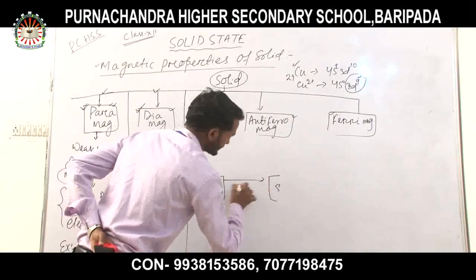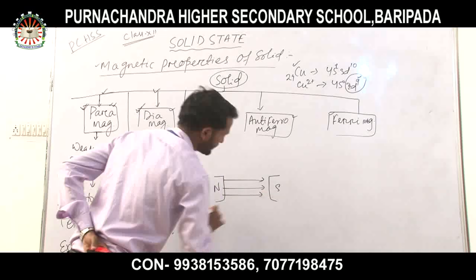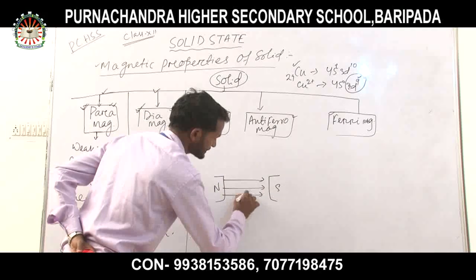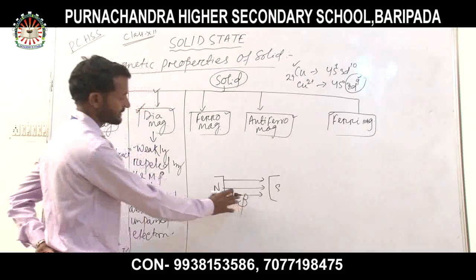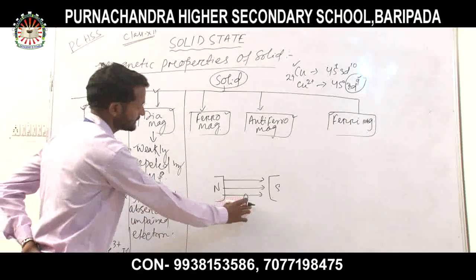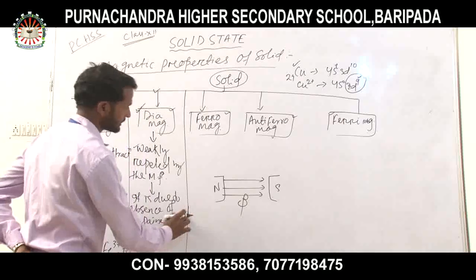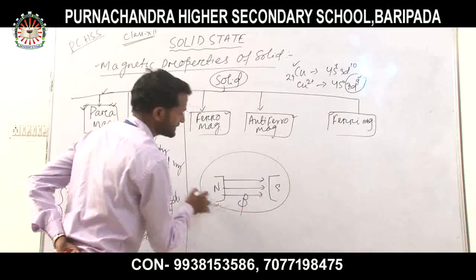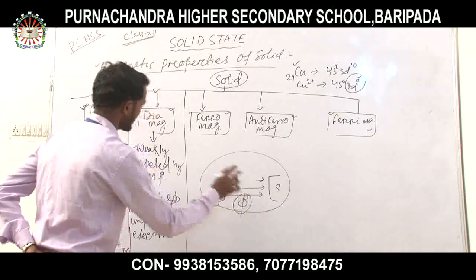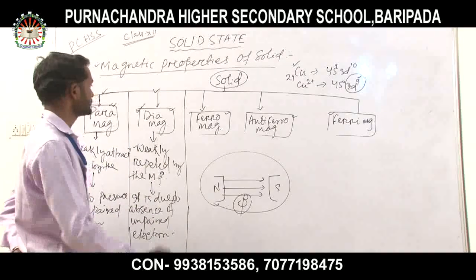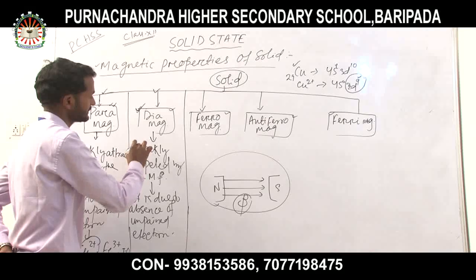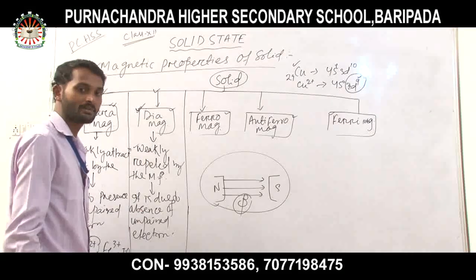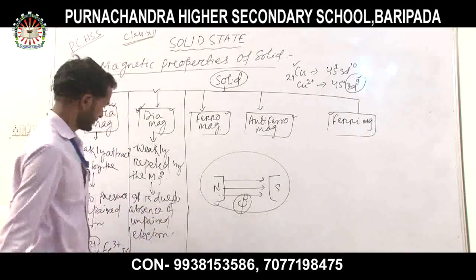The magnetic field developed between the two poles is phi, the magnetic flux. Now this magnetic field has to be applied to the solid substance. In case of diamagnetic substances, the solids are weakly repelled by the magnetic field.